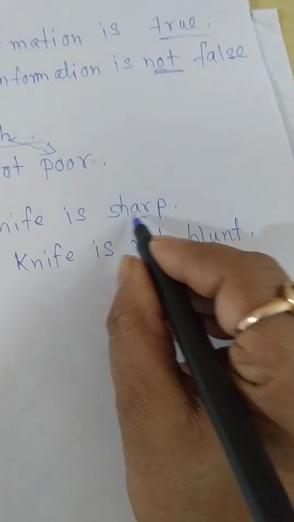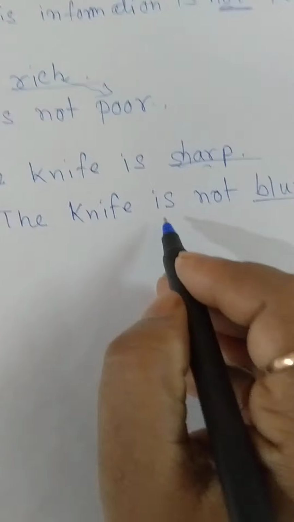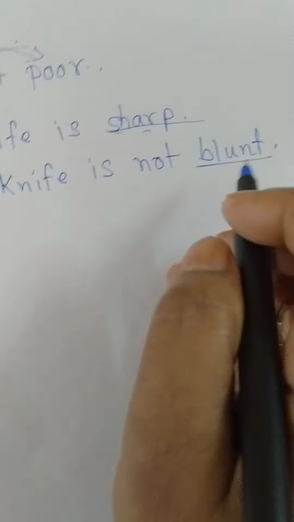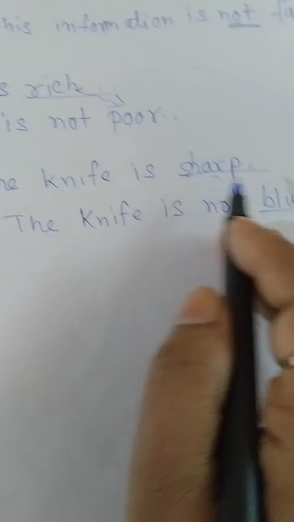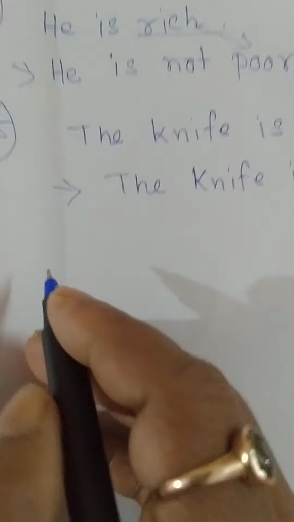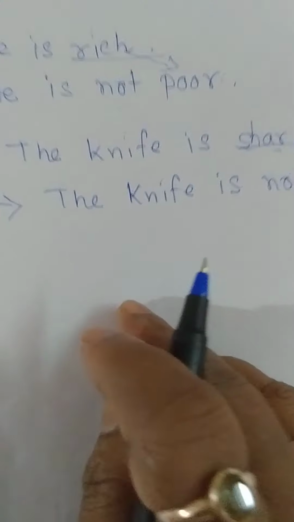What is the opposite of sharp? That is blunt. The knife is not blunt. So it has been transformed into negative. The knife is sharp means it is not blunt. The meaning remains the same. See the next one.